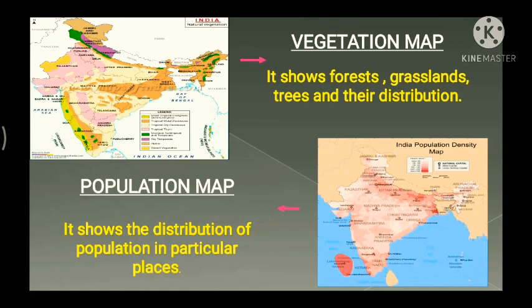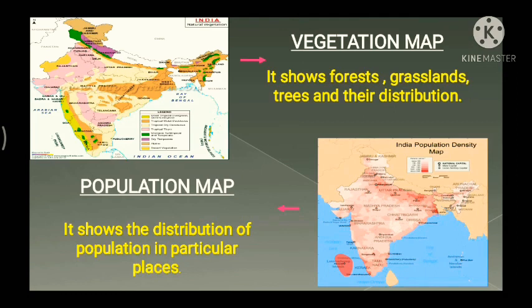Basically, it shows the distribution of population at different places, part by part. That's the main idea of the population map.